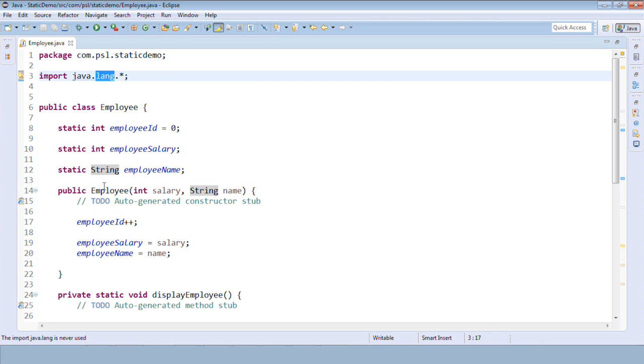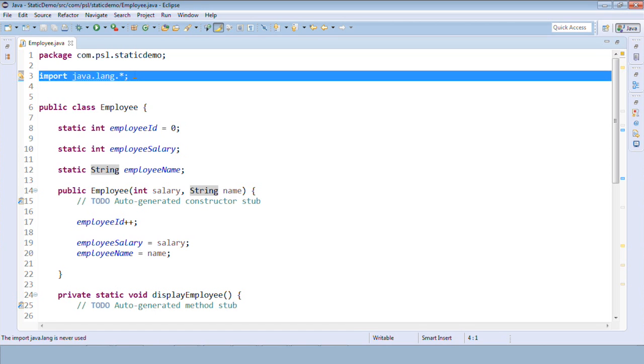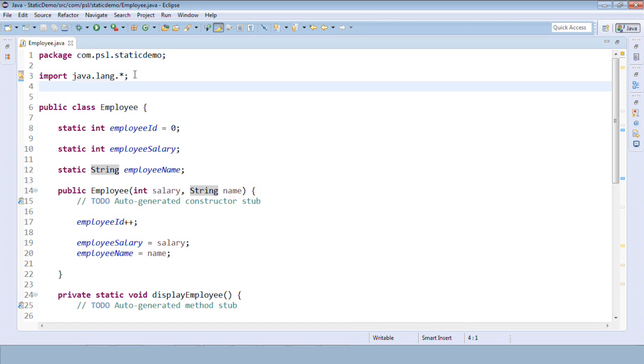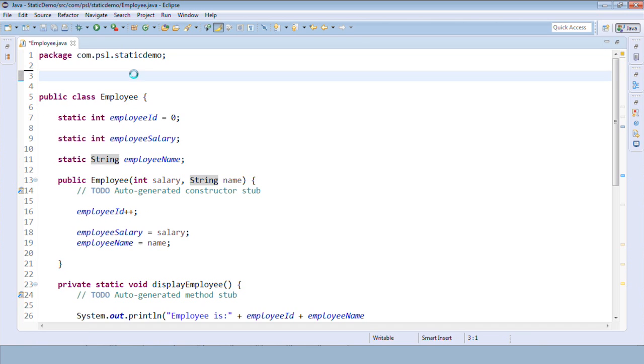Getting it? We have the String class, the System class, the Thread class, and so many classes kept inside this lang package. But even if I don't write this, it works fine, because the lang package is a default package. It is already imported by default. We don't need to import this package. Fine.